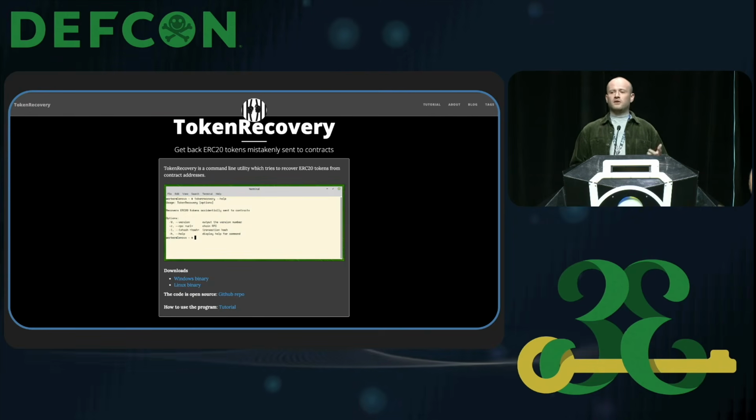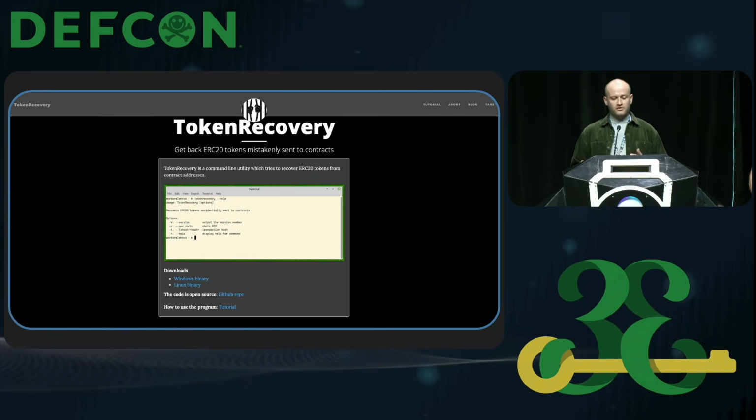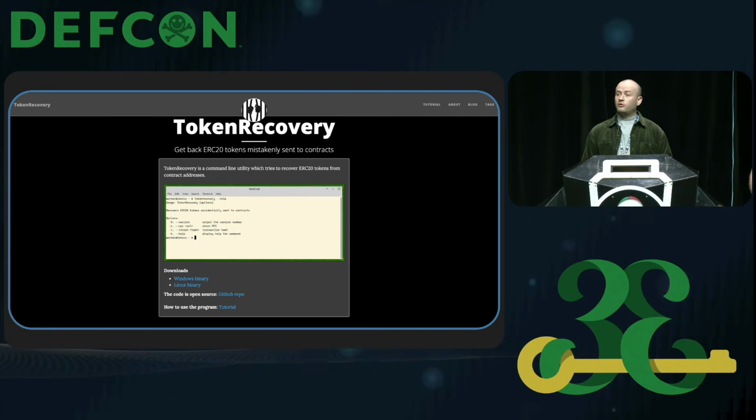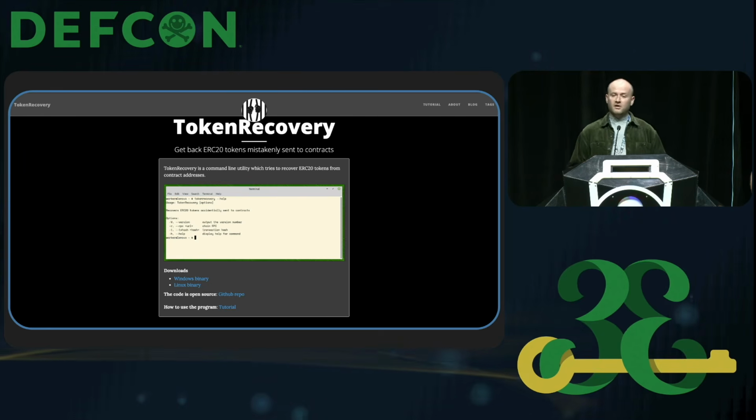So we found yet another website that is actually dedicated to this project, which gave us some insight into its purpose. Now, supposedly, Token Recovery is a tool for retrieving ERC20 tokens that have been mistakenly sent to contracts. And of course, this is actually impossible without the private key of the recipient.